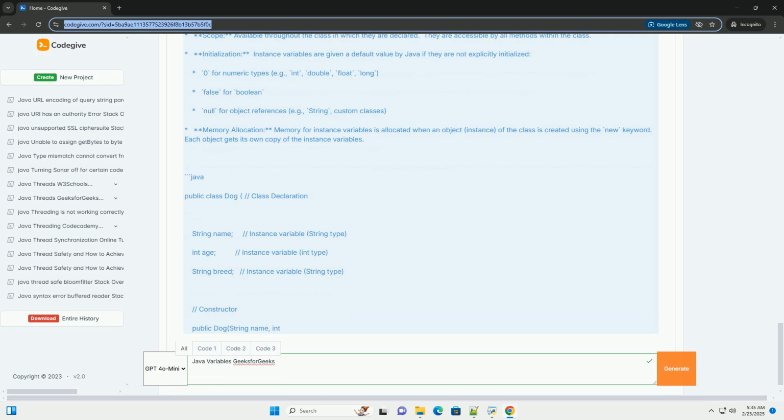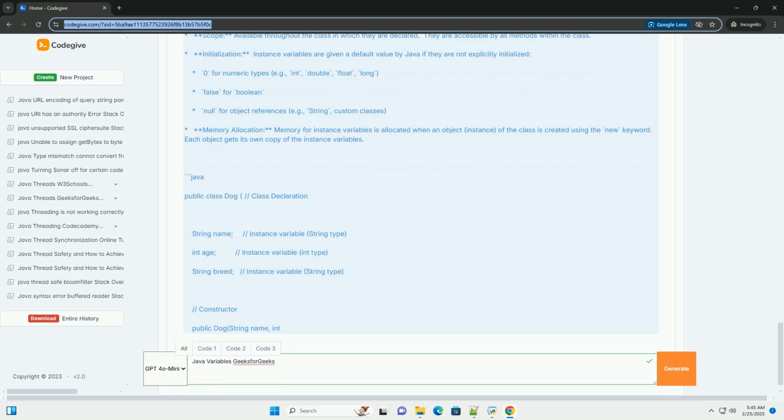Explanation. name, age, and breed are instance variables of the Dog class. Each Dog object, dog1, dog2, has its own independent copies of these variables. The constructor Dog(String name, int age, String breed) is used to initialize the instance variables when a new Dog object is created. We can access and modify instance variables using the dot operator, for example dog1.name, dog2.age.